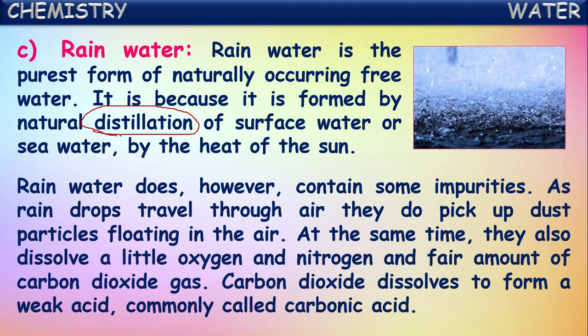In this way, rainwater after reaching the ground may not be pure enough, because in its travel it dissolves many substances into it, some dust particles and some gases like oxygen and carbon dioxide. Carbon dioxide fairly dissolves into water and forms a weak acid called carbonic acid.